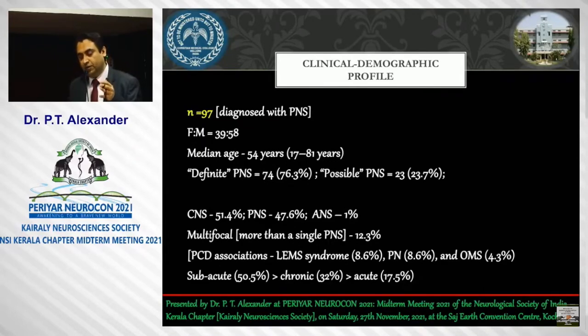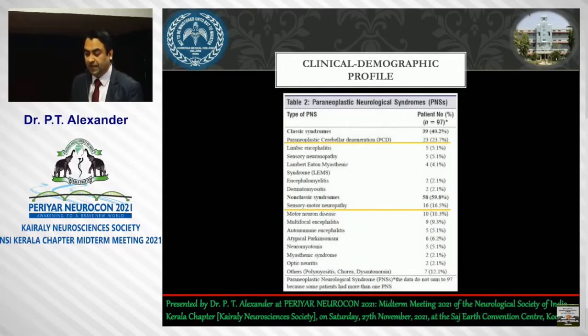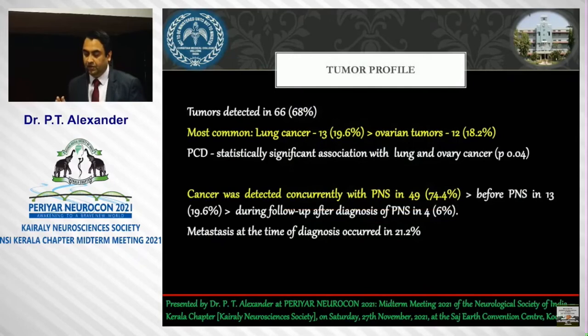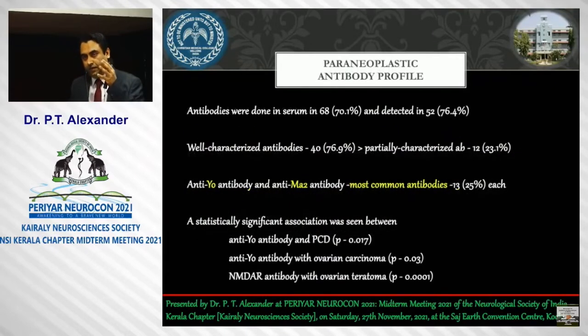Presentation-wise, the most common was a subacute presentation, more than 50%, followed by chronic at 30% and less than 20% acute presentation. The most common classical syndrome that we got was PCD, paraneoplastic cerebellar degeneration, and the most common non-classical was sensory motor axonal neuropathy. Tumor profile among the patients: tumors were detected in about 2/3 of the total population. The most common being lung cancer, followed by ovarian cancers, both less than 20% individually. The cancer was detected concurrently with PNS in almost 3/4 of the population, which is very significant because once you catch the PNS and diagnose it correctly, you've got the cancer to be screened for.